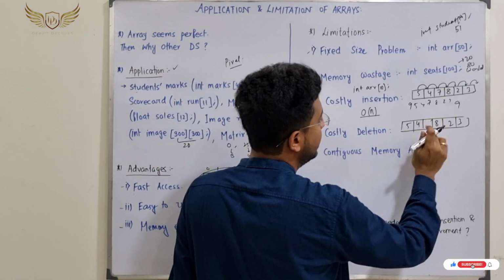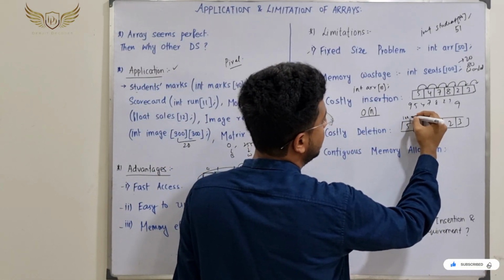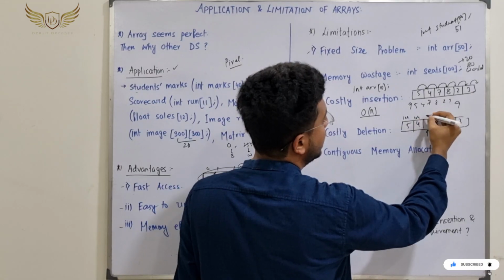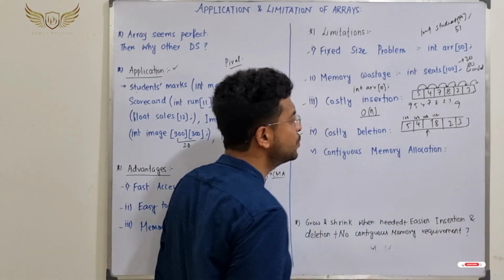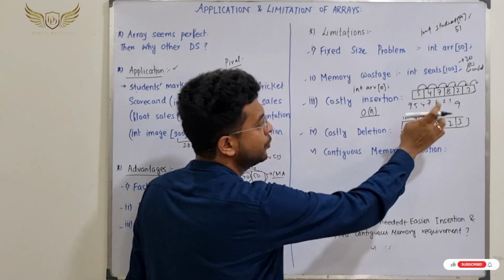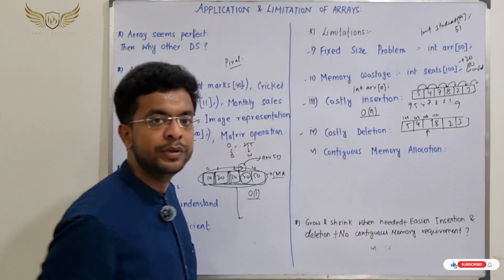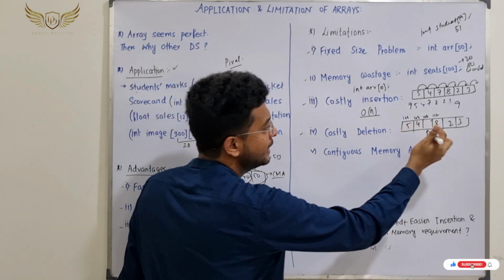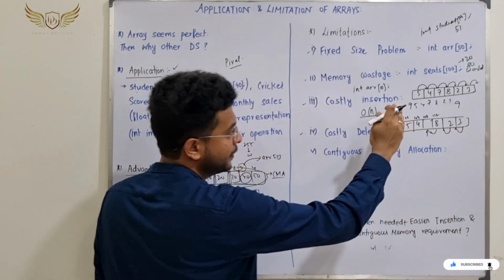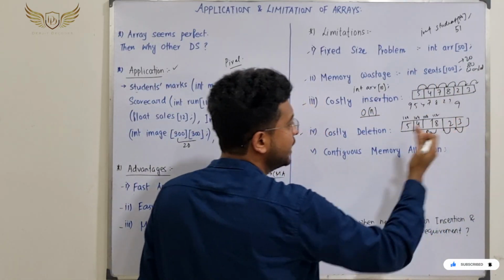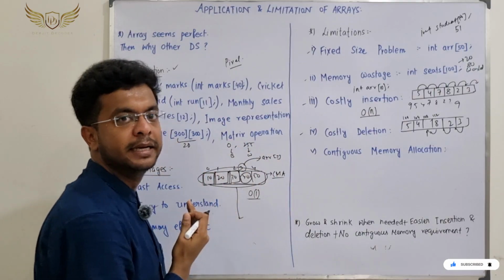If the 7 is not there, then suppose this memory location is 100, this is 104, this is 108, this is 112, and so on. Now see, after 104, 112 will come. So this is not contiguous. So we need to do something. Whenever we delete this, we need to do shifting like this. In case of insertion, it was shifting to the right side. In case of deletion, it will be shrinking, coming this side.